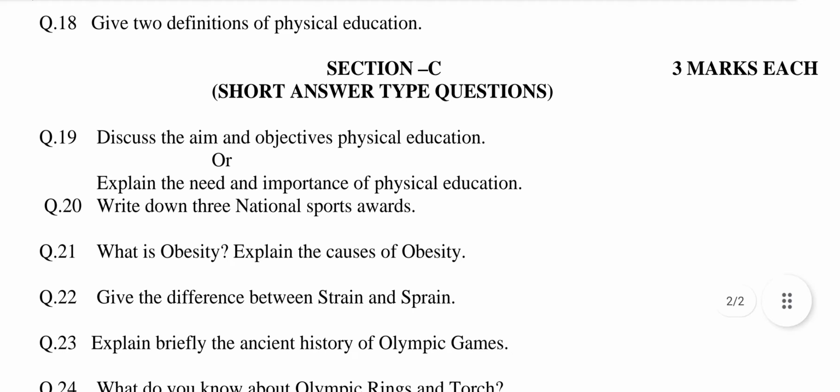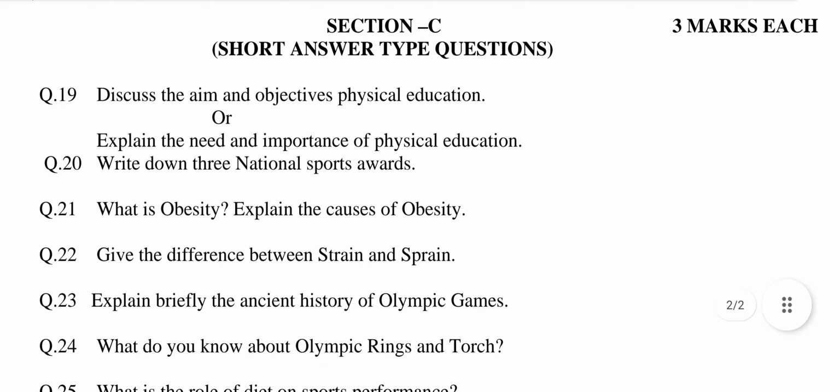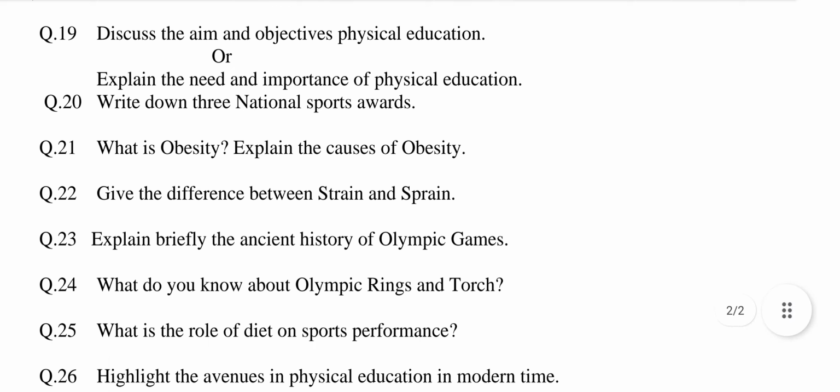Section C, short answer type questions, 3 marks each. Question number 19. Discuss the aim and objectives of physical education. This question is related to chapter number 1, Concept of Physical Education.